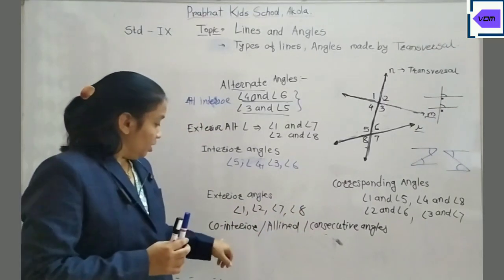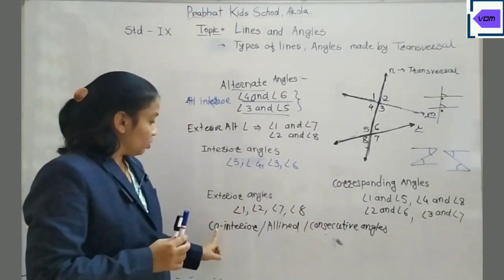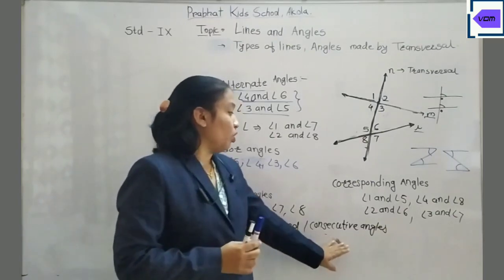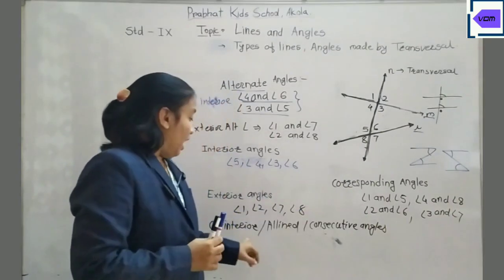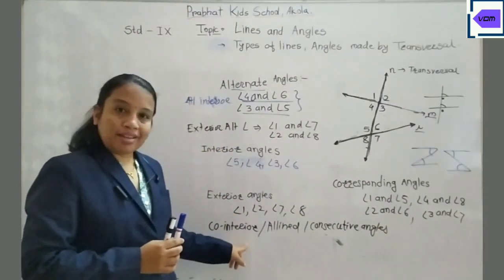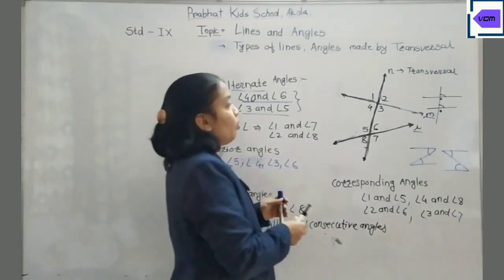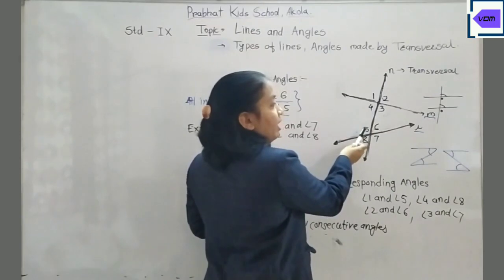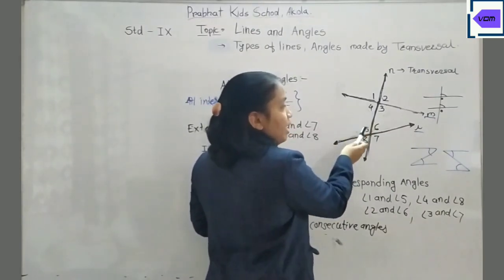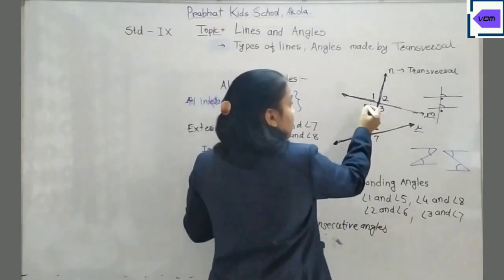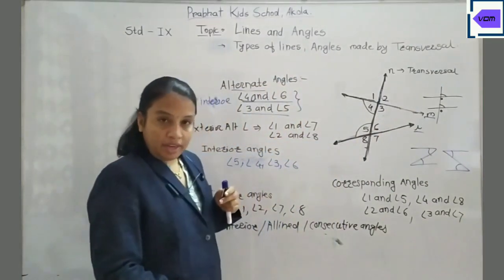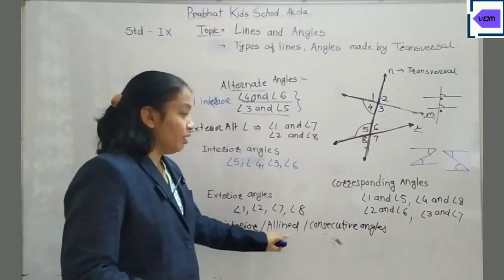Now let us see another pair: co-interior angles, also called allied or consecutive angles. Co-interior means these are interior, but what is co? Co means they are lying on the same side of the transversal. Which are they? 4 and 5. These are the co-interior angles, also called allied or consecutive.